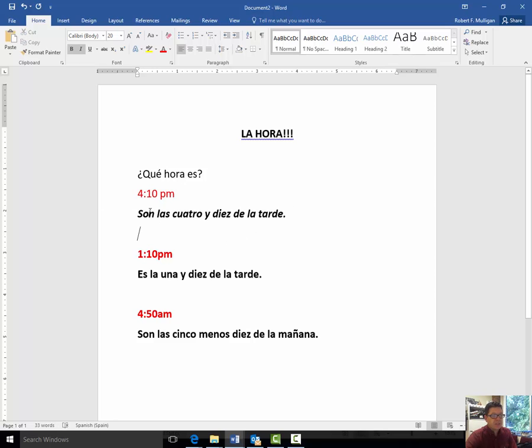So here we go. ¿Qué hora es? Son las 4:10 de la tarde. In the second one, es la 1:10 de la tarde. Why here did we use son and here use es? Well, that answer is very similar. 4, cuatro, is plural. 1, uno, is singular. So, es la 1:10 de la tarde. Son las 4:10 de la tarde. So we go son las 4 and 10 in the afternoon. Here, it's 1 and 10 in the afternoon.